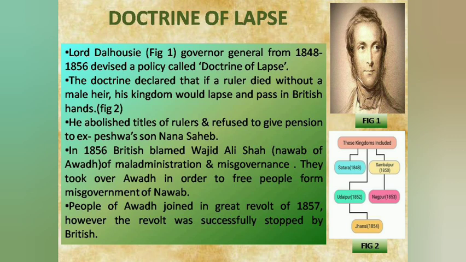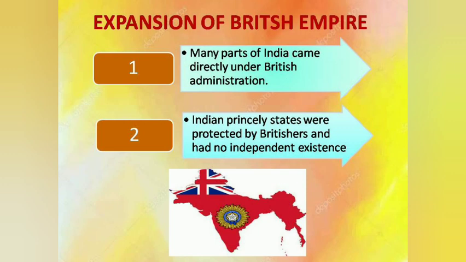The British annexed the states of Satara, Jaipur, Sambhalpur, Udaipur, Jhansi, and Nagpur under the doctrine of lapse. It was Governor General Lord Dalhousie who applied this doctrine. Till now, almost all parts of India were conquered by the British, directly or indirectly.